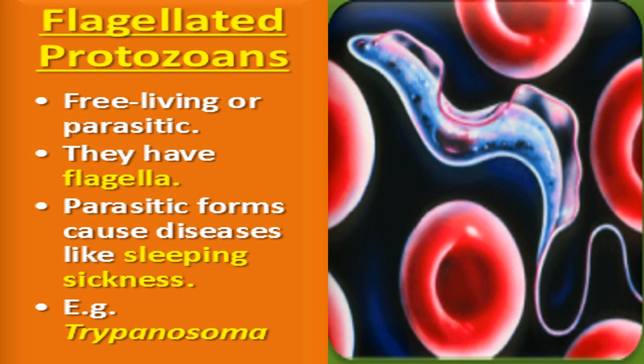Next type of protozoans are flagellated protozoans. These flagellated protozoans are free living or parasitic. Okay, means the parasites which live inside the body of host, or these can be free living. Okay, means they will live themselves. They don't need any host for their living. Okay, so they can be free living or parasites.